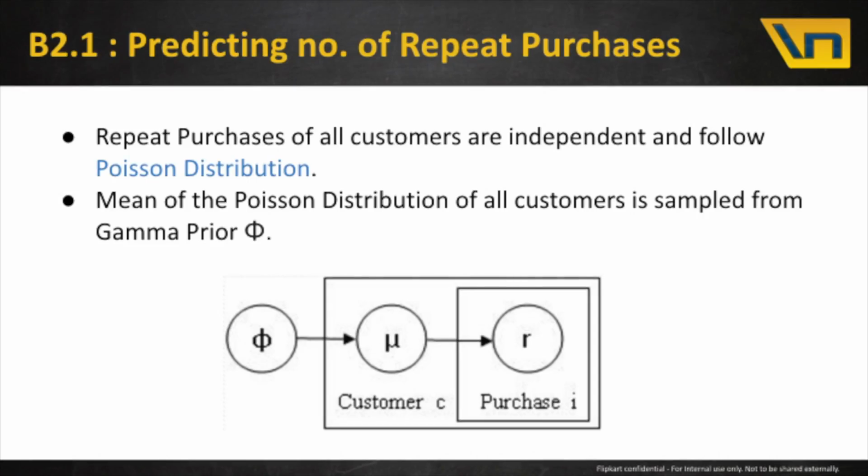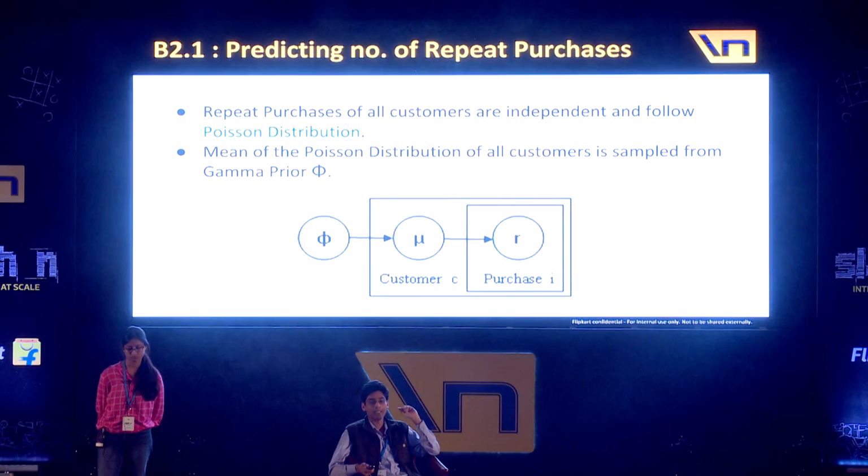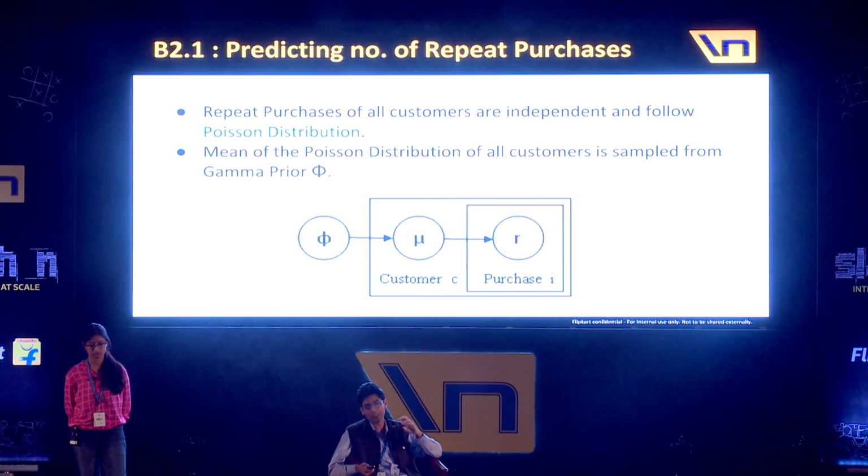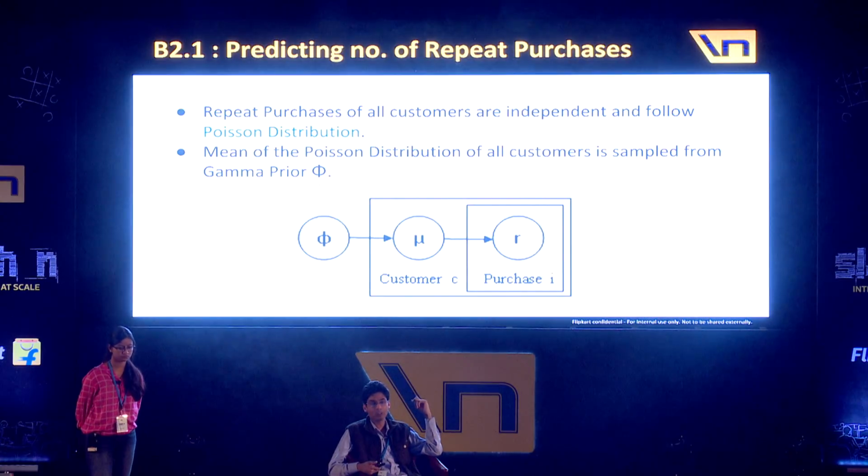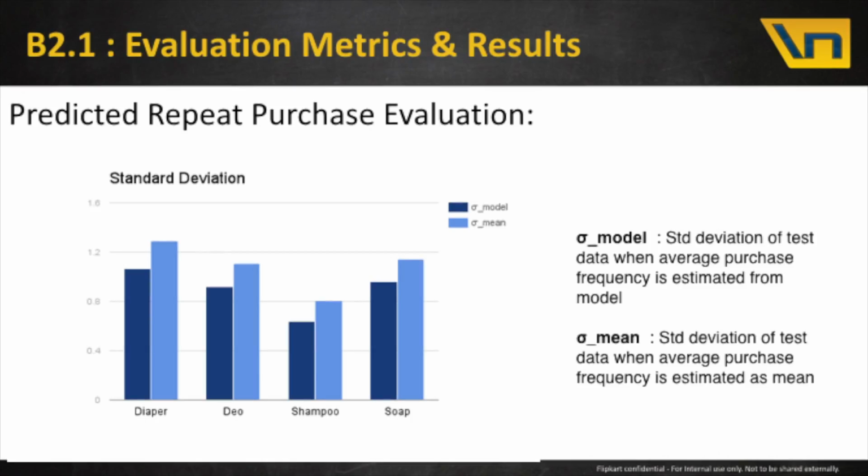So what does our model actually do? Basically, the number of repeat purchases of each customer are independent across different time intervals, and they follow a Poisson distribution. The mean of the Poisson distribution is sampled from the gamma prior phi. We'll not go into the exact equation of this. We'll illustrate the result, and I'll mention how we can read this graph.